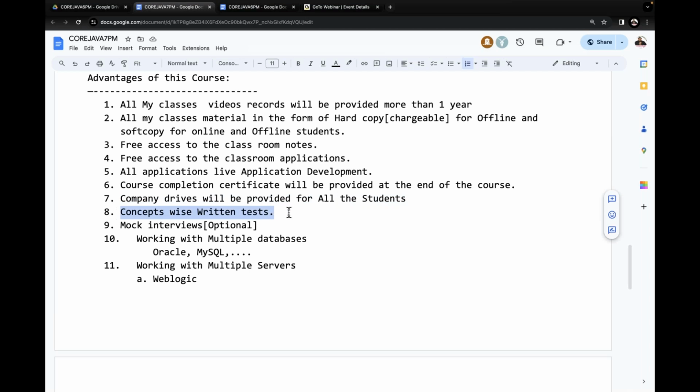Then, part of this, we are going to conduct written tests on each and every topic. Topic-wise, written tests will come. Concept-wise, written tests will come. That we have to attend there. There we can check on the basis of that particular topic.